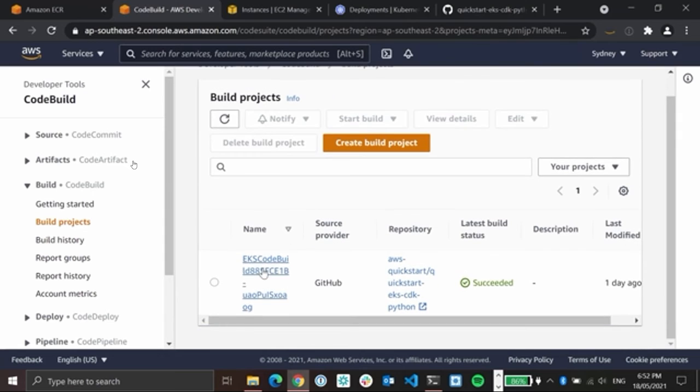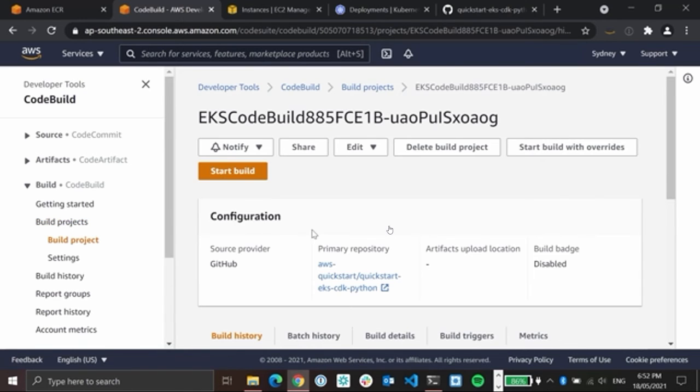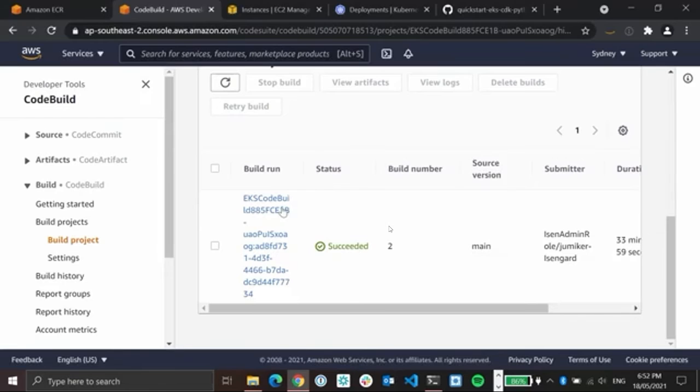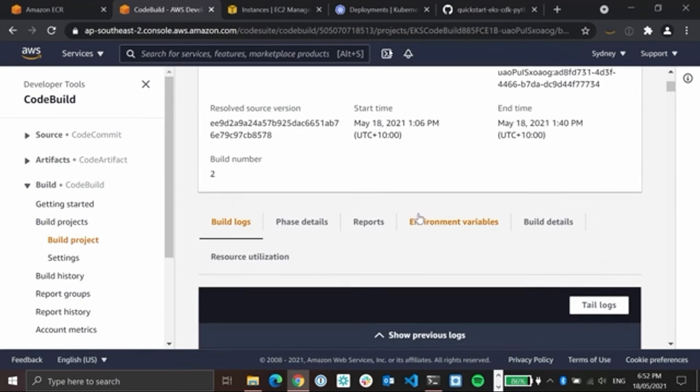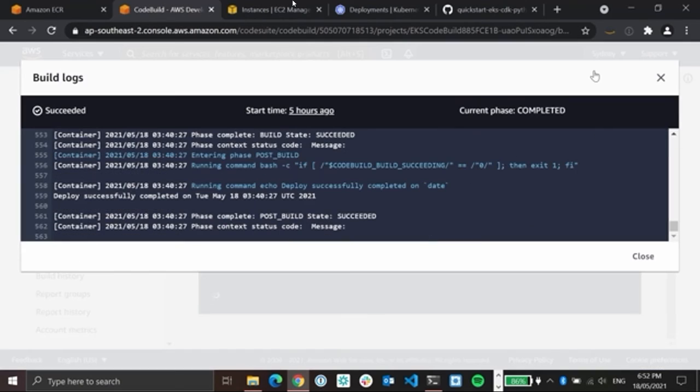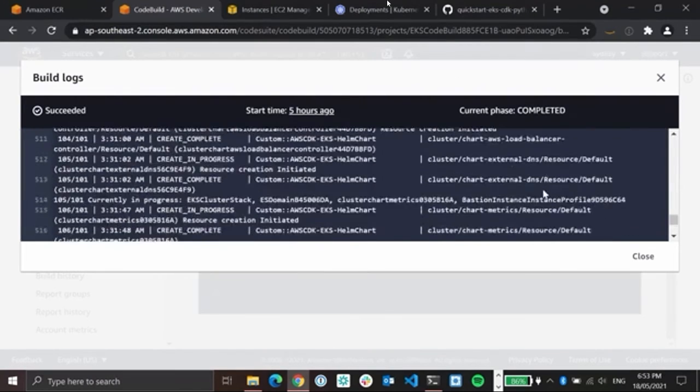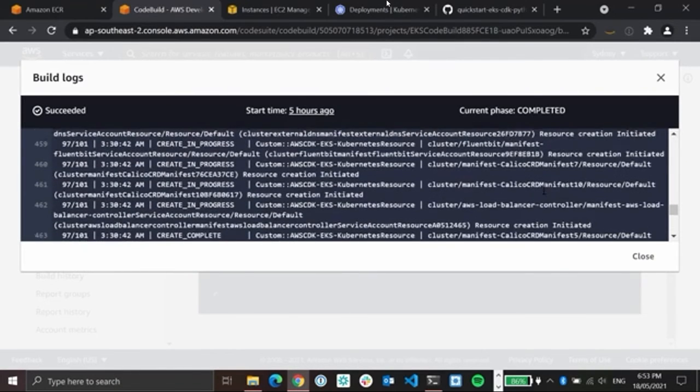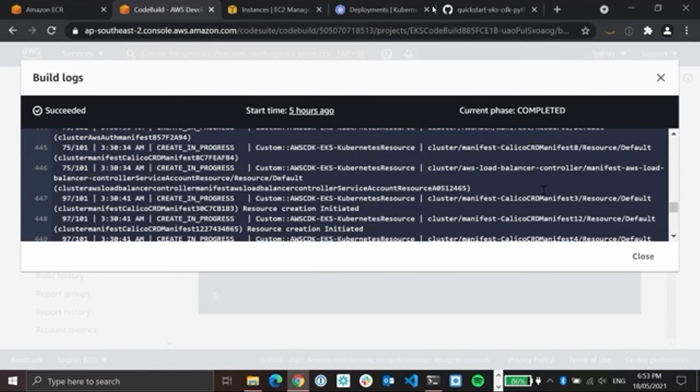It takes about 30 minutes to deploy the whole environment that's based on this template. So in the interest of time, I went ahead and deployed one a little earlier. And rather than run the CDK deploy from my laptop, I instead used CodeBuild to provision the environment. There's actually a number of advantages of using CodeBuild, and these include the following. First, the system will keep all the logs for later reference, as we can see here. This allows us to come back at a later time and refer to them to confirm exactly what happened with our build and to validate if there are any interesting errors or warnings.